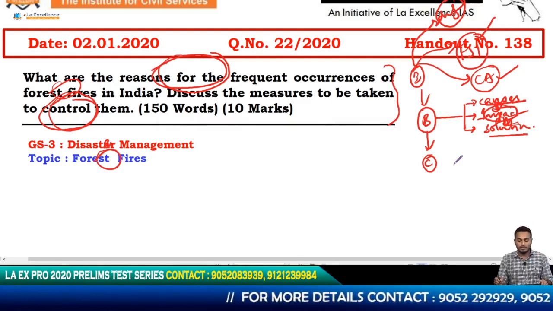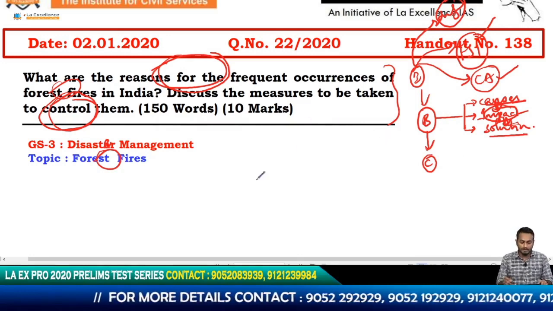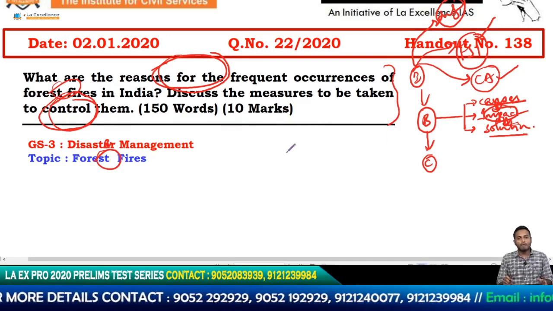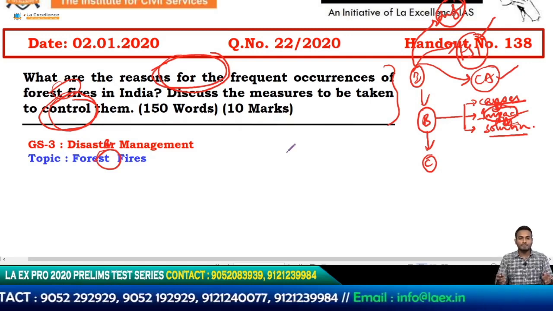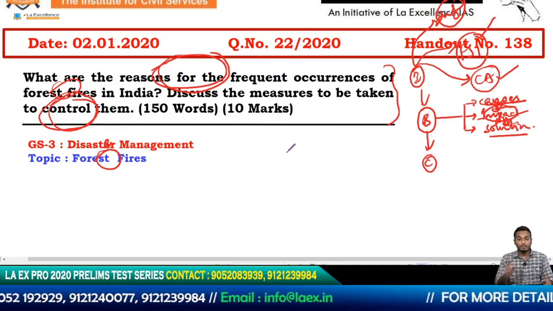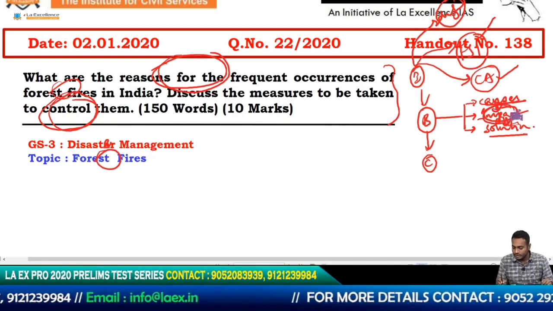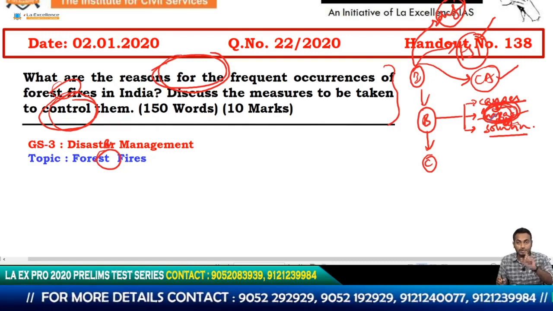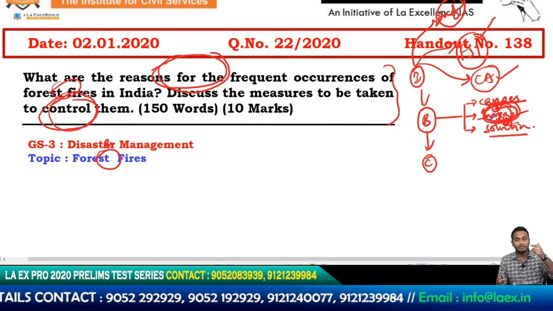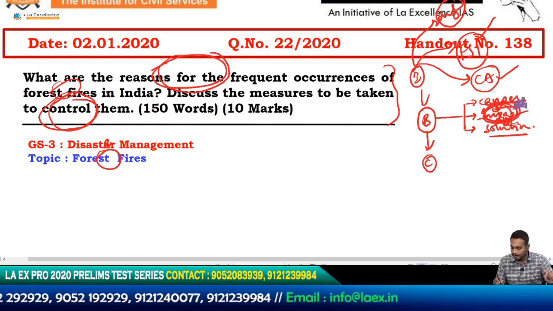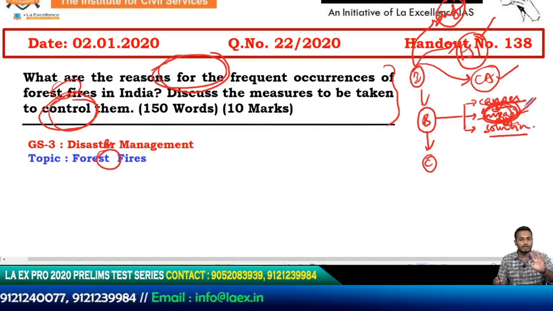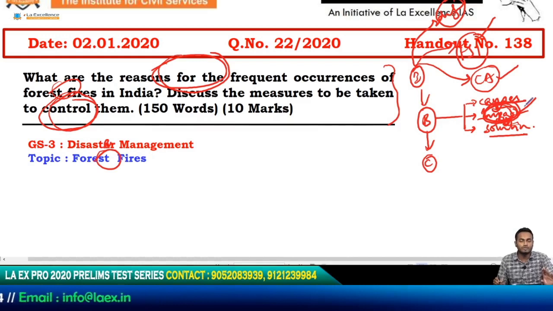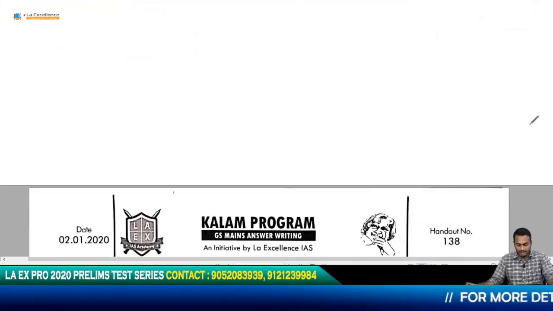Think about this. You sit down and everybody is talking about the causes and everybody is giving you the solutions. However good the points are, I would like to see something new as an examiner. So why not do that? But there is a catch. You cannot spend too much time or space on this particular addition which you are doing, because that is not the crux of the question. The crux has to be handled well in terms of time and space. Whatever additions you do, you have to do it briefly. You have to do it only so as to create some kind of newness, some kind of richness for your answer. Good. So we will see what this person has done.